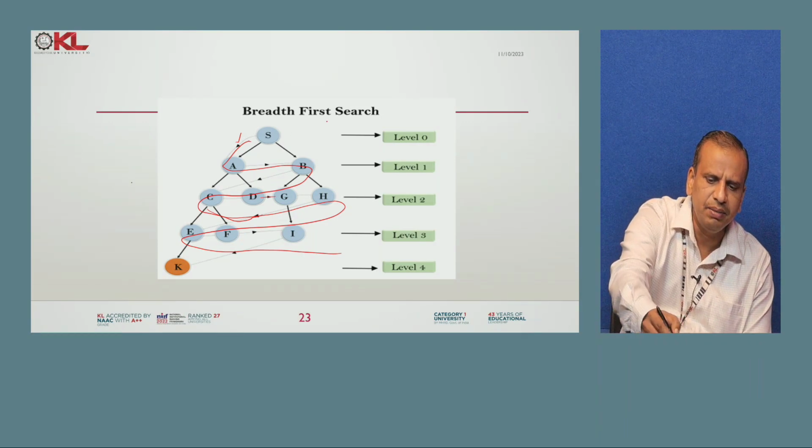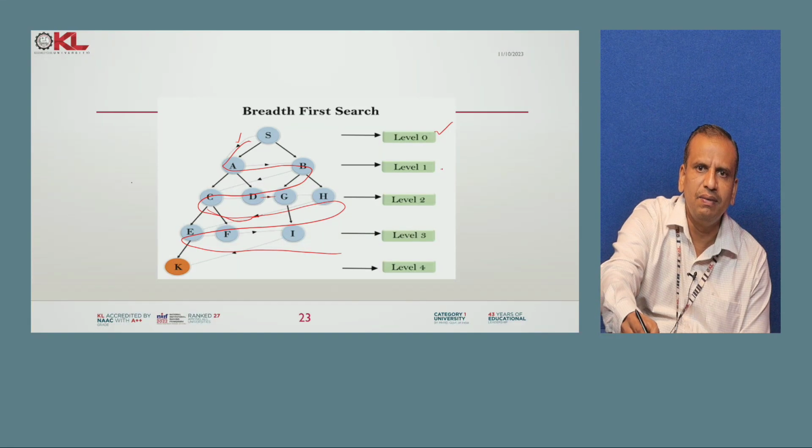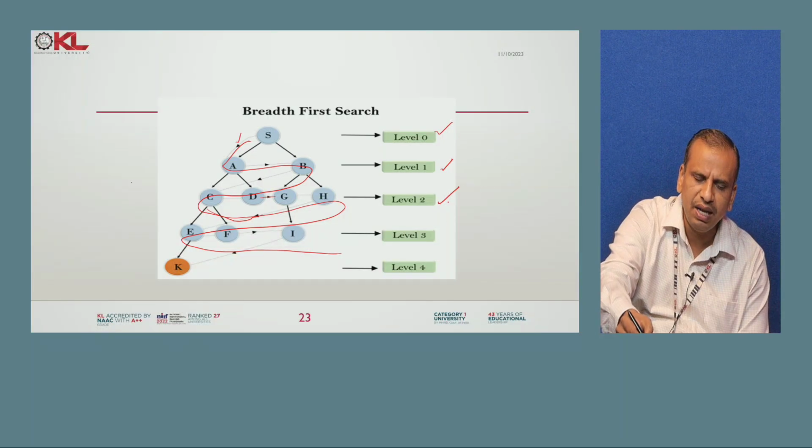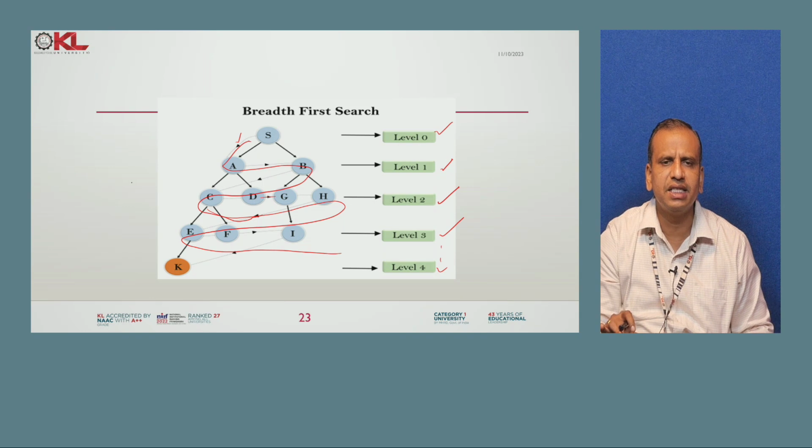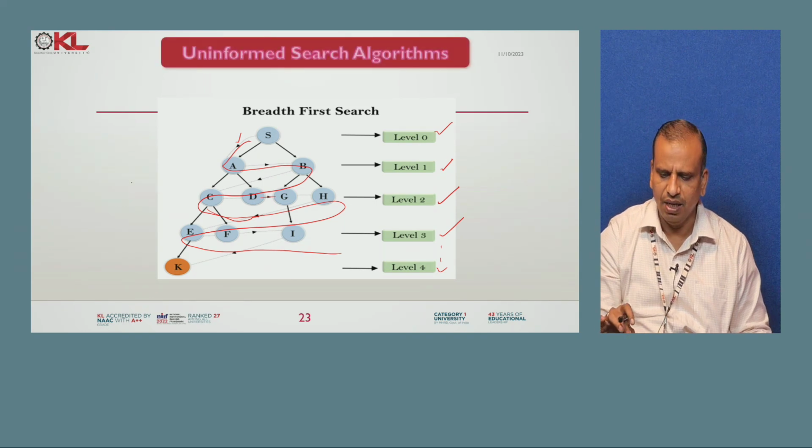Okay, we are starting from level 0 and level 1, completing all the elements, and after that only we can go ahead to level 2, and after all elements of level 2 are visited, then only we can go to level 3 and so on up to n levels. Okay, here the 4 levels are there. This is called an example of breadth first search.